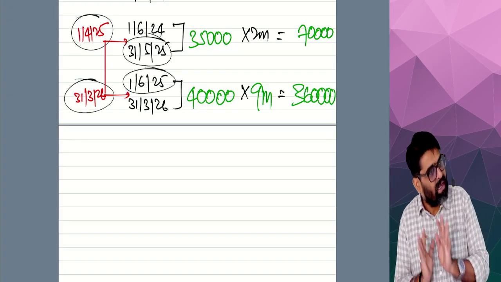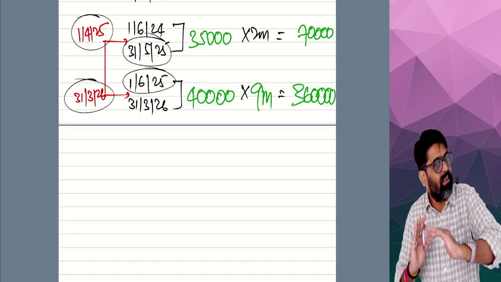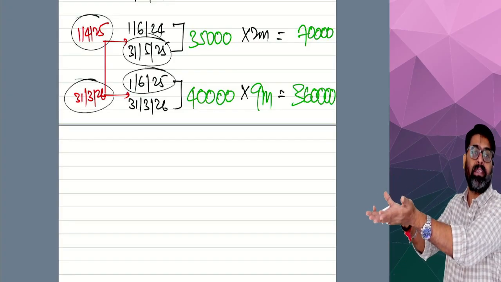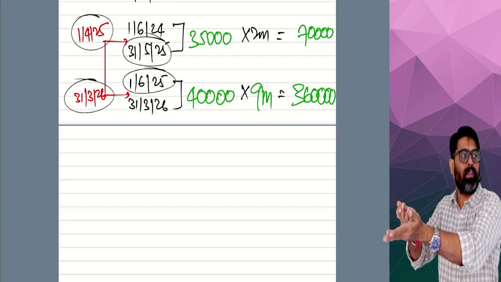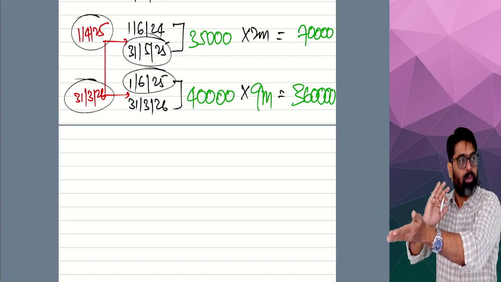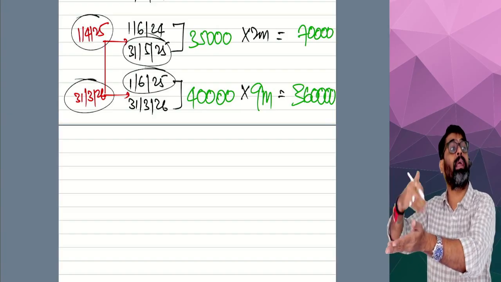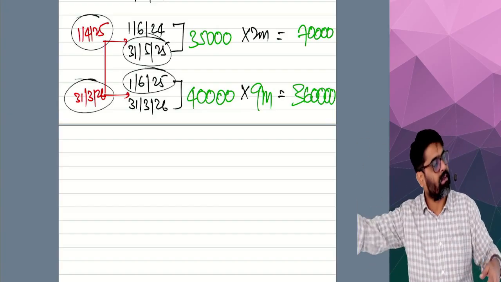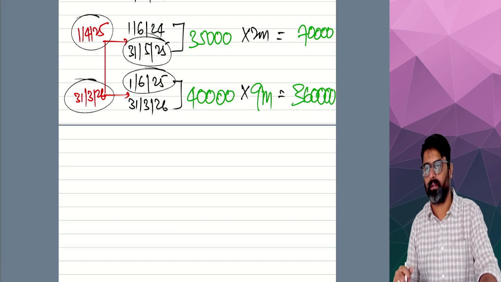This year's March salary was 40,000, but that is becoming due in the next year, on 1st April. So if the salary is taxed on due basis, the due is not happening in this year. Due is happening in next year. So this year's March salary will be taxable in next year.